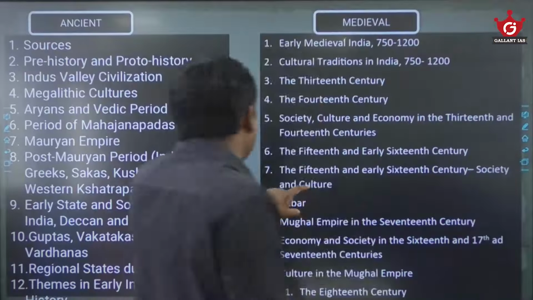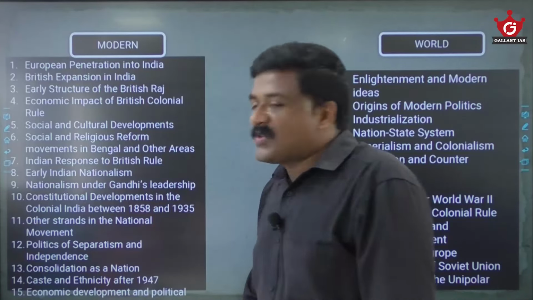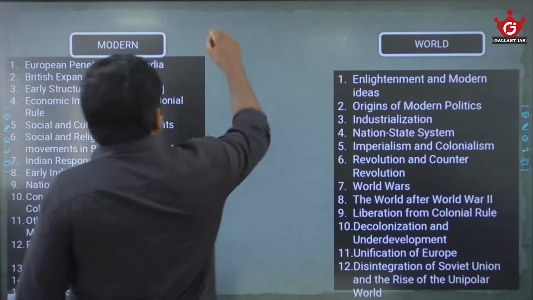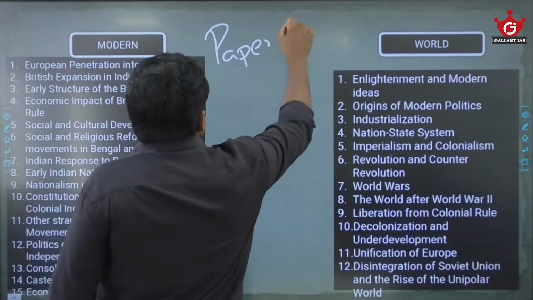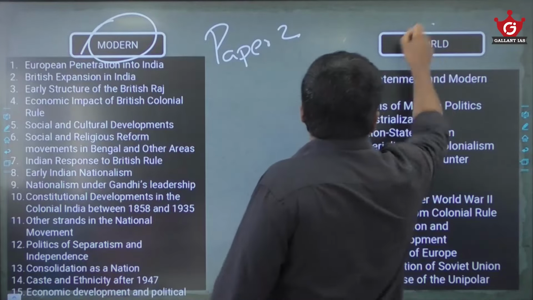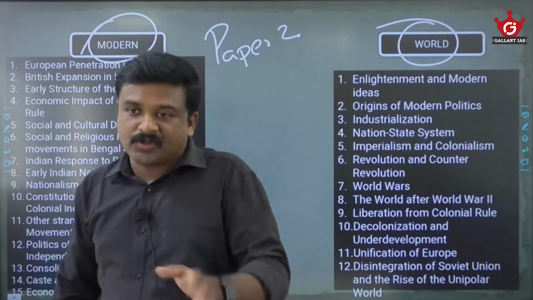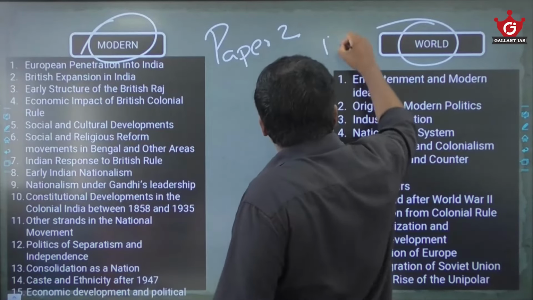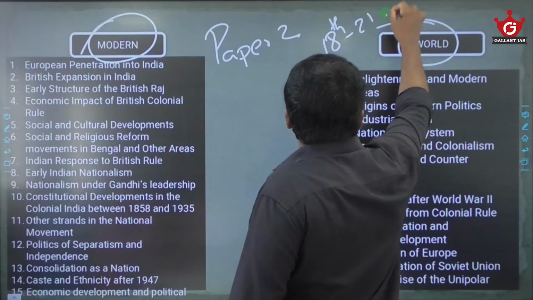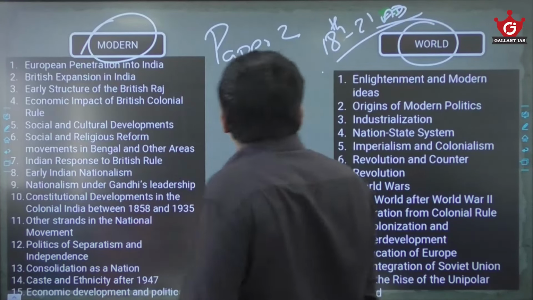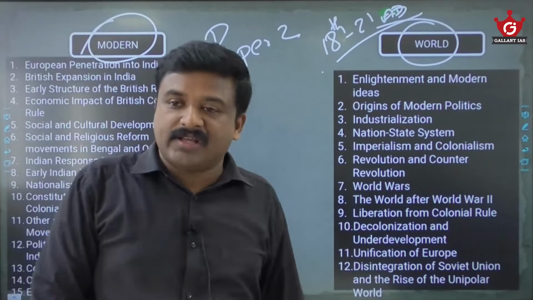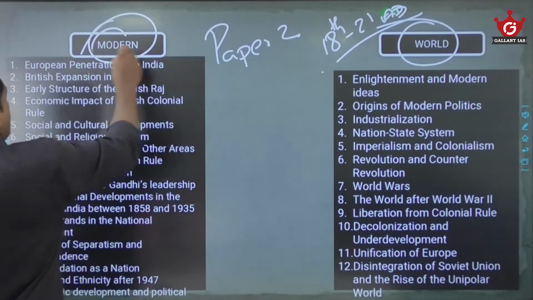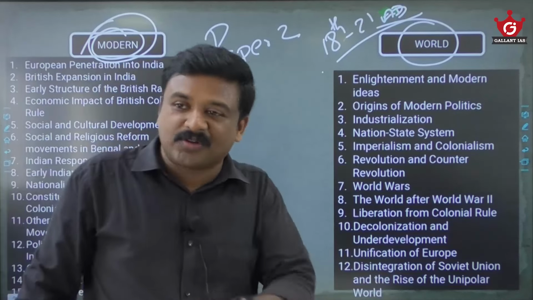Coming to paper 2, these are the things you have to cover in paper 2. Paper 2 is covering modern India and new world history, or maybe modern world history, not ancient and medieval world history. It is only modern world history. That means you have to start from the 18th century to the 21st century AD. It is not ancient or medieval world history. And the Indian history is modern Indian history from the 18th century to the 21st century.